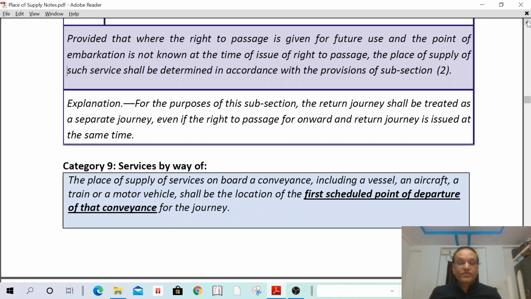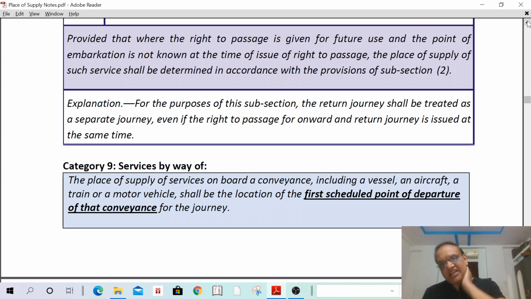In case of goods also, what is it? Where the goods are taken on board. In case of supply of goods on board a conveyance, that means where the goods are taken on board, the place of supply means where the goods are taken on board. In case of supply of goods, the place of supply shall be the first scheduled point of departure.